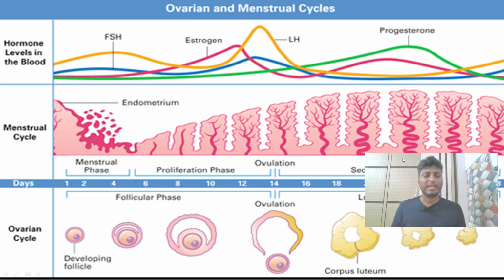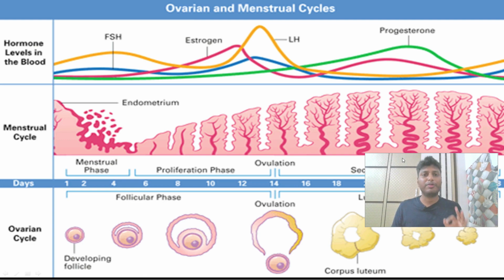Now dear students, as we said, the follicular phase was the second phase of the menstrual cycle, which starts from the 6th day to the 13th day of the menstrual cycle. What was happening was the development of follicles. So FSH hormone is important for the development of follicles which take place inside the ovaries, and FSH is actually released by the pituitary gland, that is nothing but the anterior pituitary.